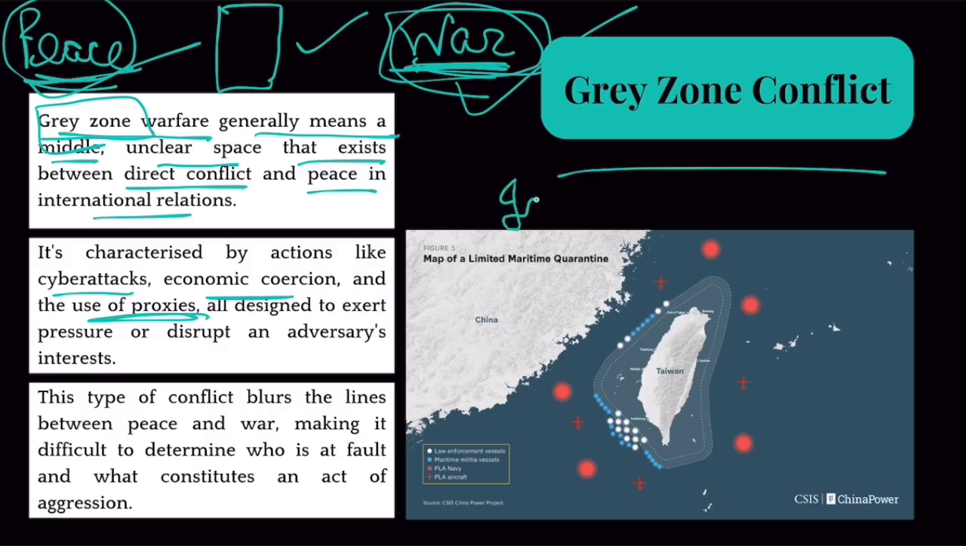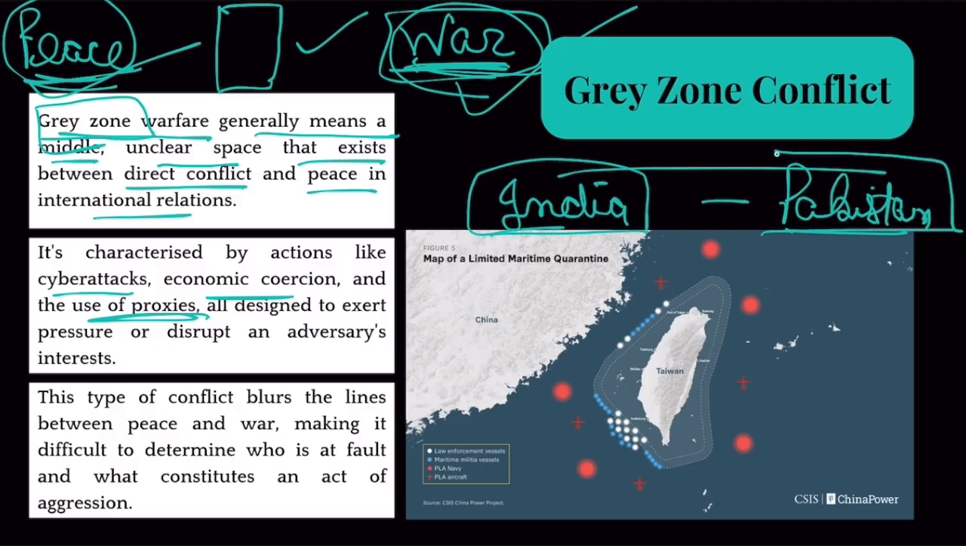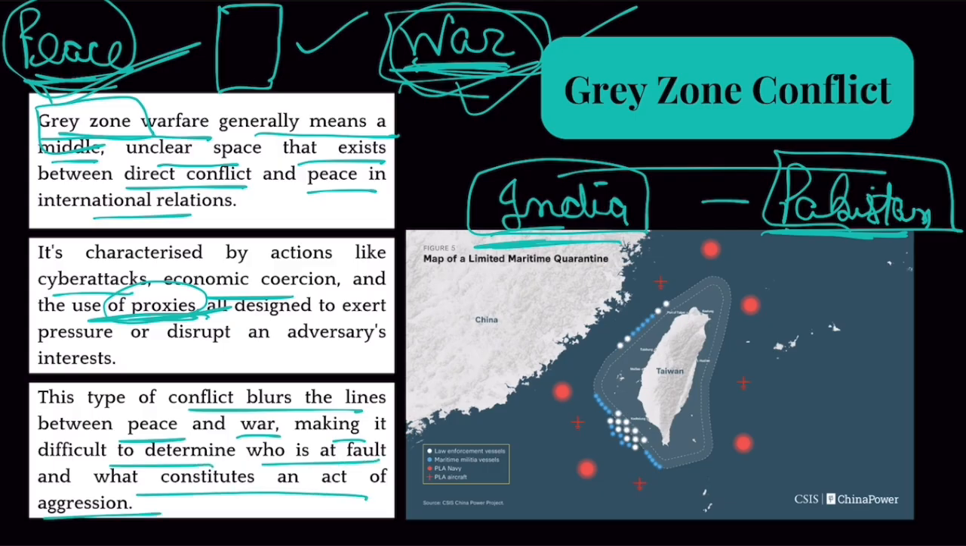Currently, the tensions between India and Pakistan are also categorized as grey zone, because these countries are not fighting a full-blown traditional war. They fought with each other for 4 days post Operation Sindoor, but that conflict was not a full-blown war. Plus, Pakistan uses its proxies, terrorist organizations, against India. So it is definitely a conflict between peace and war. It is a grey zone conflict. This type of conflict blurs the lines between peace and war, making it difficult to determine who is at fault and what constitutes an act of aggression.